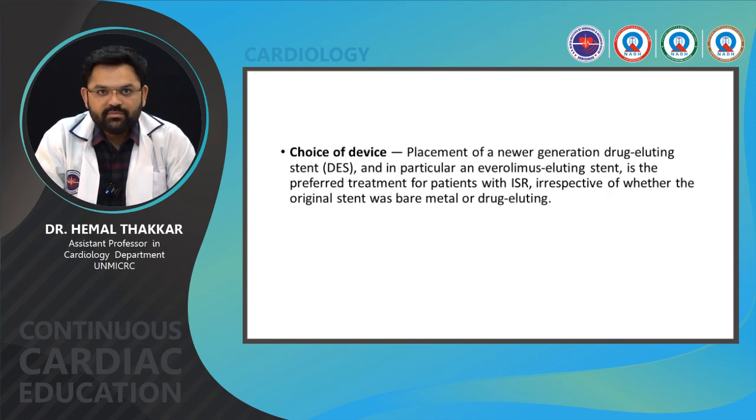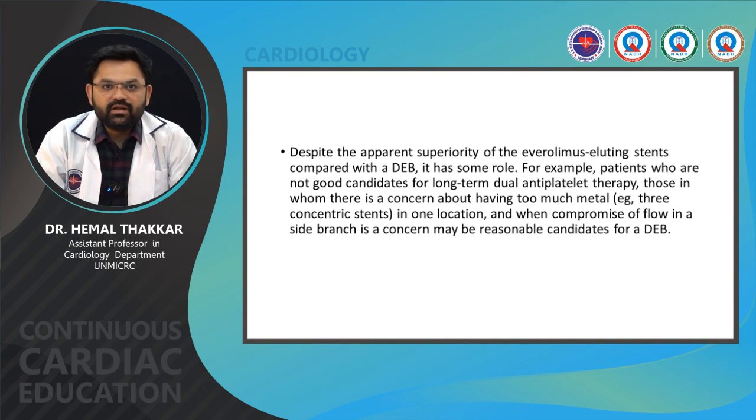So the choice of device depends on placement of a newer generation DES, and in particular everolimus eluting stent is the preferred treatment of patients with ISR, irrespective of whether the original stent was bare metal or drug eluting. Everolimus eluting stent is preferred. Despite the apparent superiority of everolimus eluting stents compared with a DEB, it has some role.